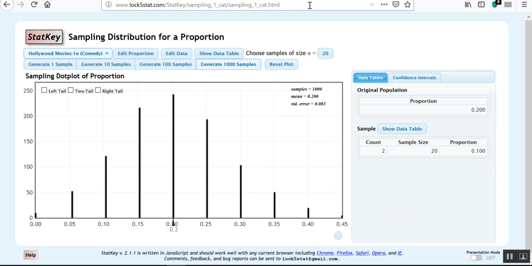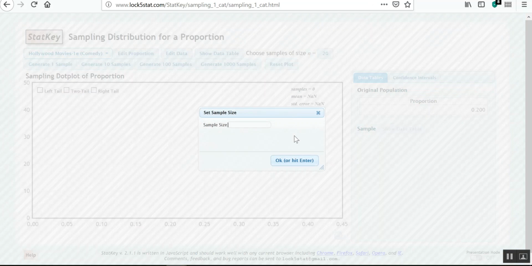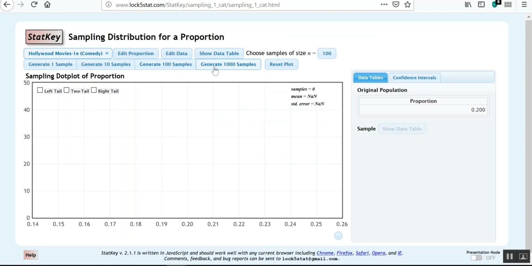Good times. Let's try one more time. But now instead of doing size 20, let's do size 100. Rather than doubling down, let's make it much, much bigger. And then again, I'm going to just try 1,000 and see what happens.